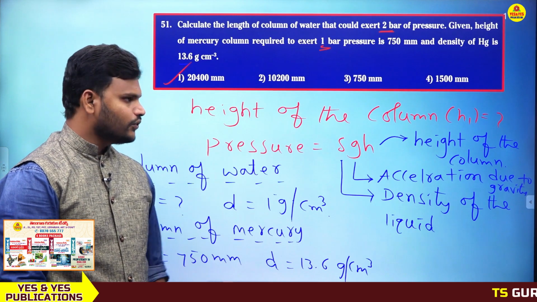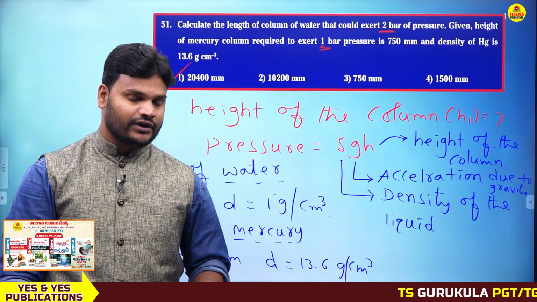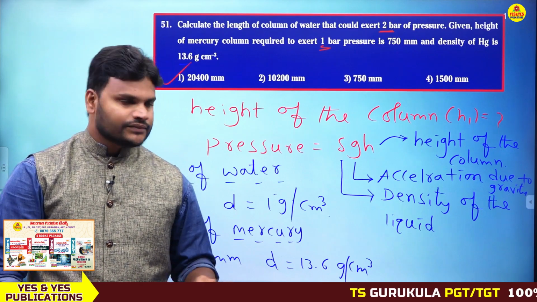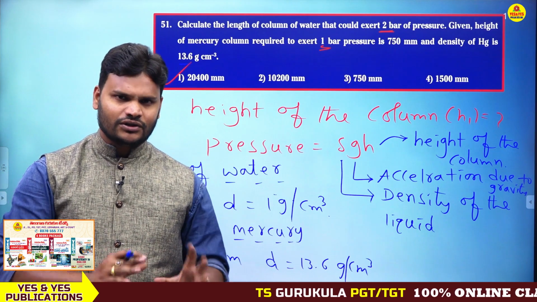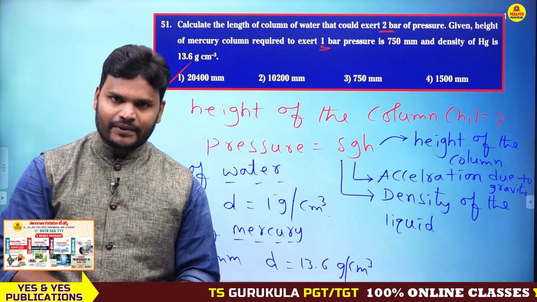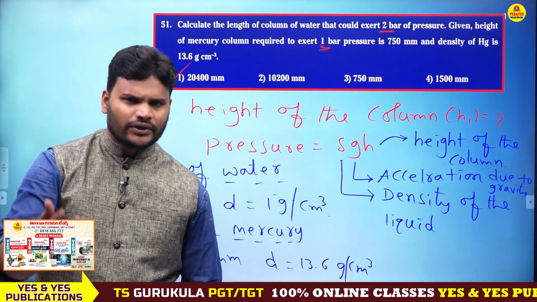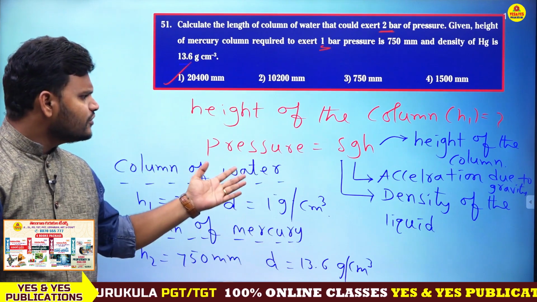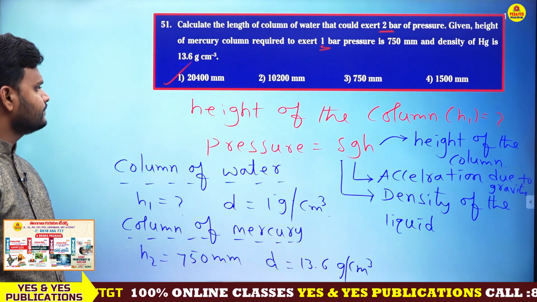Just have a look. Actually this is a little bit different question, but not a difficult question. Clear? Actually this question belongs to physics background, not chemistry background. Only 10% is chemistry background and 90% it is a physics background. Okay, no problem. You just use the formula, that's it.